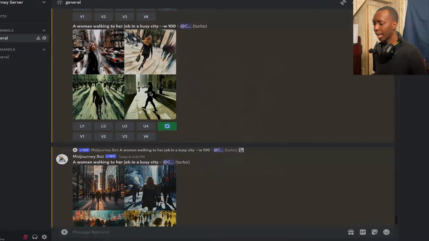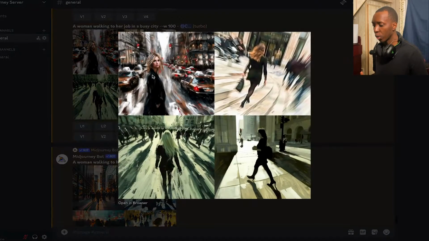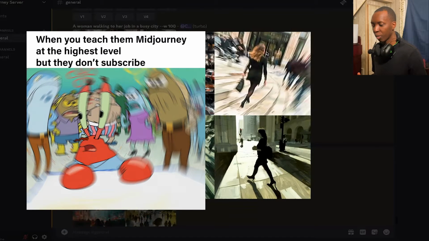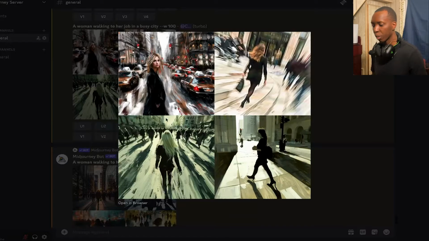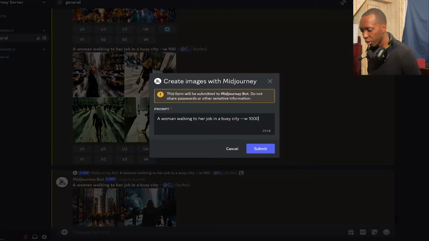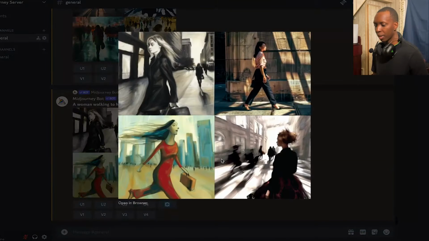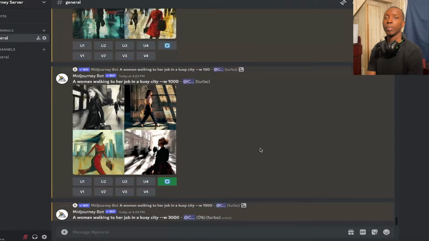But now if we added 100 to it, a woman walking to her job in a busy city, now look at it. It actually, it's funny, this reminds me of the Mr. Krabs meme, the top right. But now you start to get more interpretations of this image. Now if we remix it to 1000, now it gets to be even more weird. Now it's taking the form of like paintings. Now let's put it on the max, with it being at 3000.